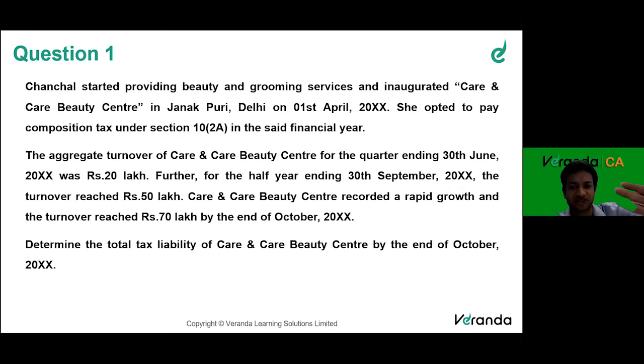So up to 20 lakhs, first 20 lakhs, no tax, right? Then once she crosses 20 lakhs, she will have to take a GST registration number. So on 30th September, she crosses, she will apply for a GST number and she'll get the number. So the moment she crossed 20 lakhs, until 50 lakhs, she will pay tax at the rate of 6%.